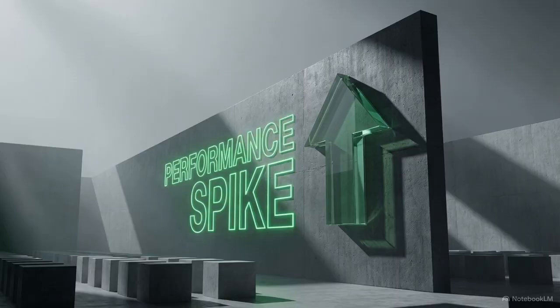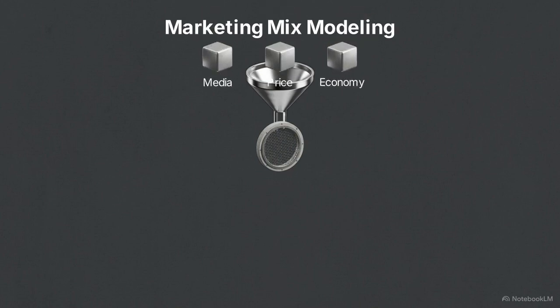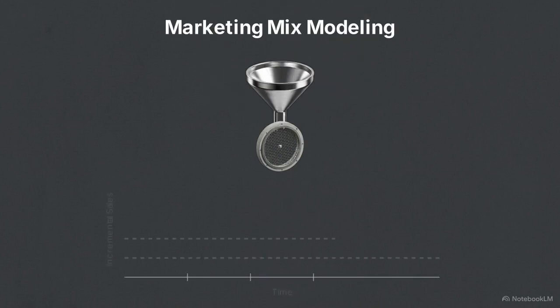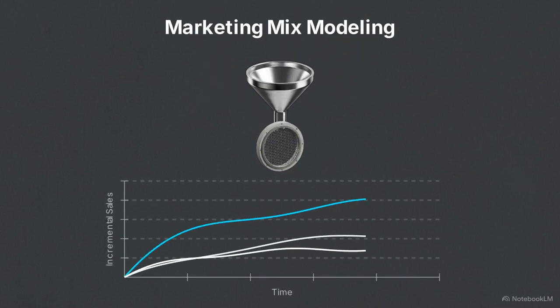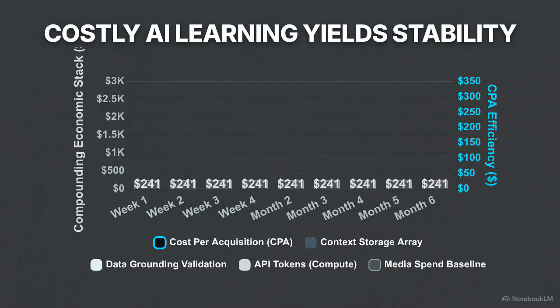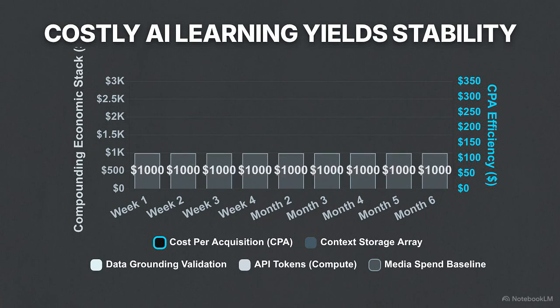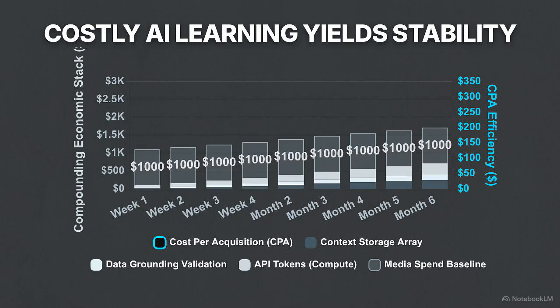Google's NewFront presentation highlighted a 76% lift in the Return on Ad Spend, or ROAS. This claim relies on marketing mix modeling from Circana, which uses top-down statistical analysis of historical data to isolate the impact of different media channels. However, these aggregated figures can be misleading. Adding a high-efficiency retargeting channel often inflates the total average ROAS, without necessarily proving that the AI is driving net new customer acquisition for an individual brand.